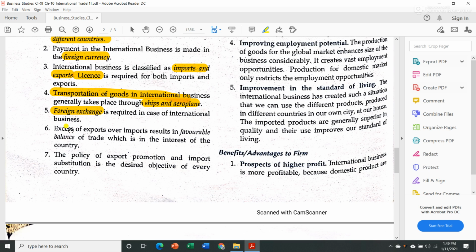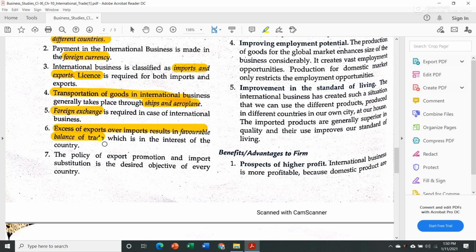Then excess of exports over imports results in favorable balance of trade. Now favorable balance of trade means that there is a favorable point towards us, and this happens when we export more and import less. That means we are selling more and we are buying less. That means we are having favorable chances. So that is nothing but known as favorable balance of trade.